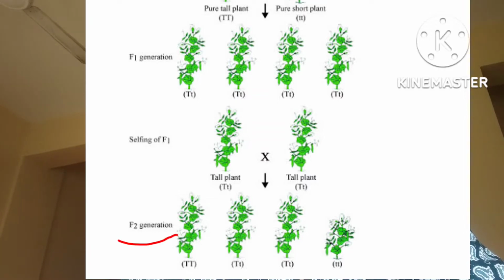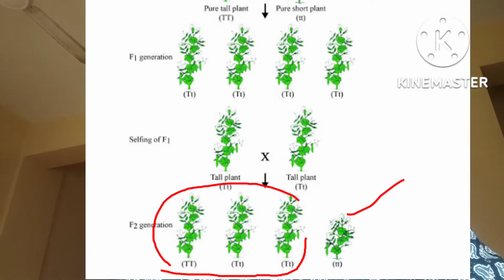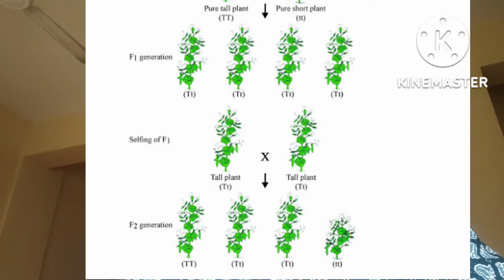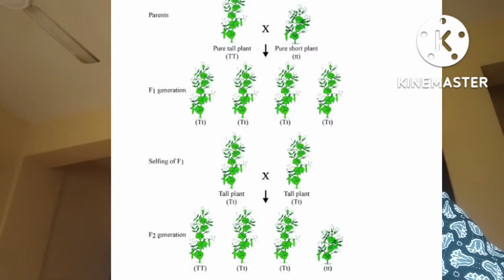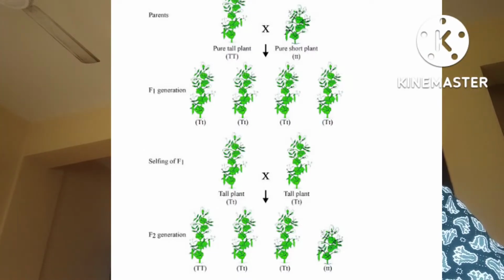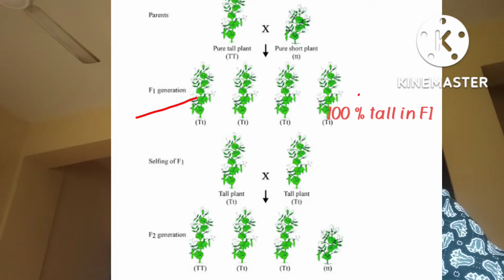In the F2 generation, we found that out of every 4 plants produced, 3 were tall and 1 was short. The ratio between tall and short plants in the F2 generation is 3:1. So we find that in the F1 generation, all plants were tall. The short characteristic was almost lost.